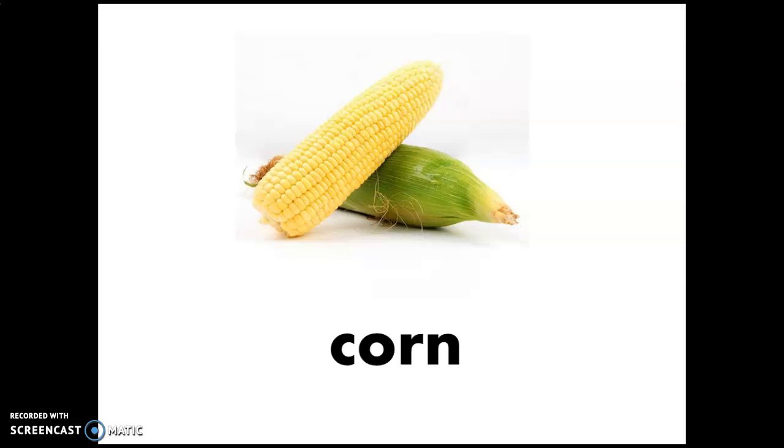Corn. Okay, it's corn. C-O-R-N. Corn. It's called corn. Okay, C-O-R-N. Corn. Okay, this is called corn. It is 玉米.